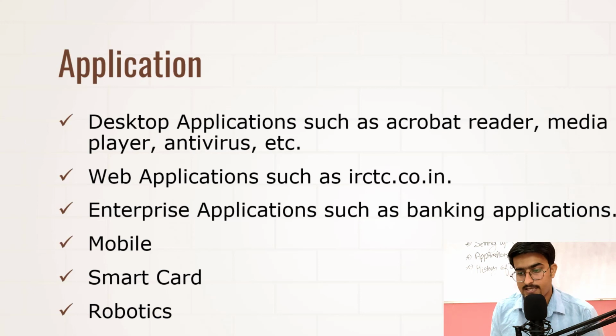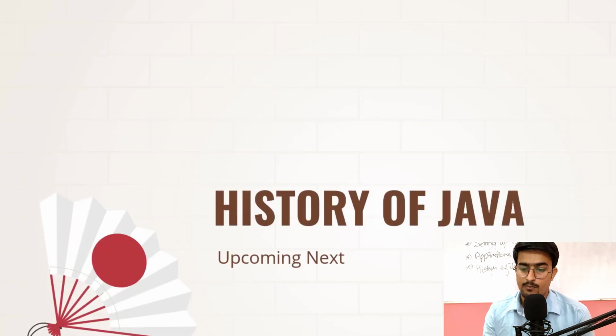So desktop applications such as Acrobat Reader, Media Player, Antivirus, etc. are created using Java. Web applications such as irctc.co.in were also created using Java. Enterprise applications such as banking applications, most of the desktop applications which you are seeing are created using Java only. For mobile, the Android version, I'm not talking about the Mac one, but in Android, most of the applications we are using are created using Java only. Smart cards, robotics, games, etc. are created using this. So in the next video, we'll be learning about the history of Java.